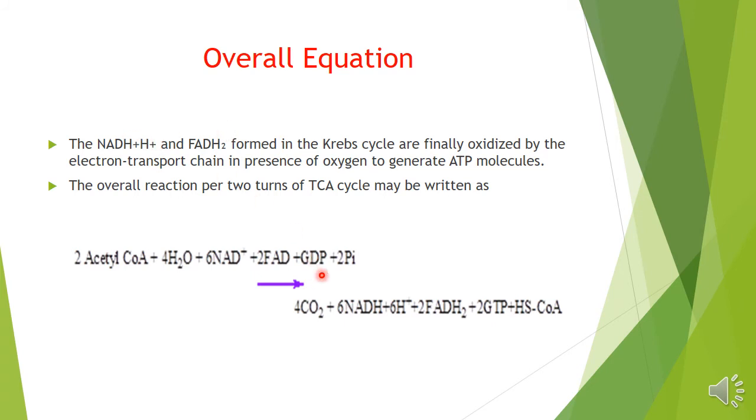So whatever is produced here, this is produced here, this is produced here, this is of course substrate level phosphorylation. These will be fed to the electron transport chain for oxidative phosphorylation, so that they will generate ATP molecules. That will be our next topic, next video.